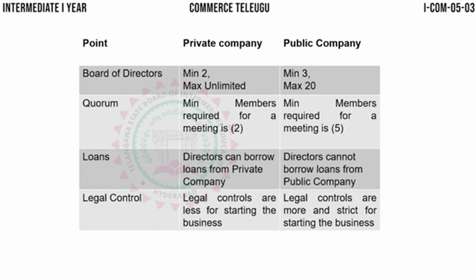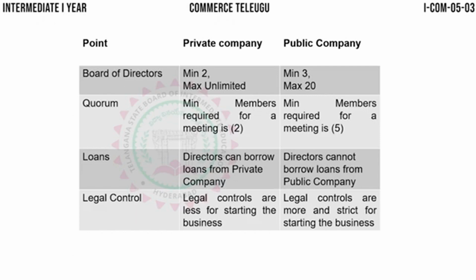So in case of a private company, if they want to conduct a meeting, minimum 2 members have to attend the meeting, then only the meeting can start. To start a meeting in a private company, minimum how many members are required? 2 members are required to start a meeting. That is the minimum I am talking about. Without these 2, the meeting cannot start.